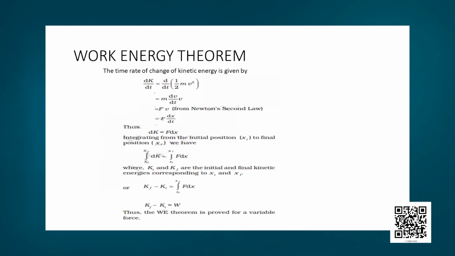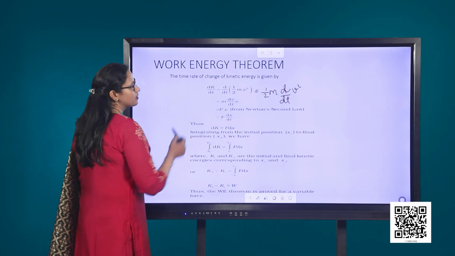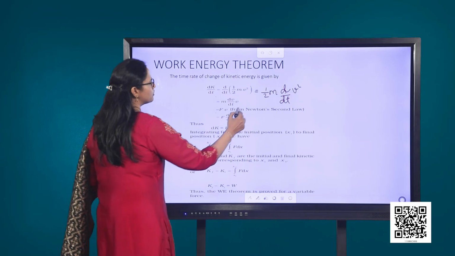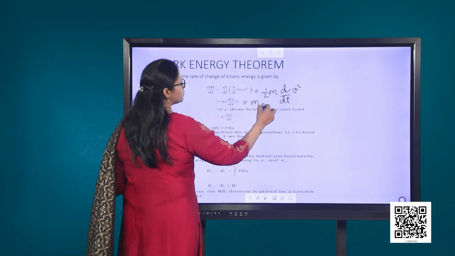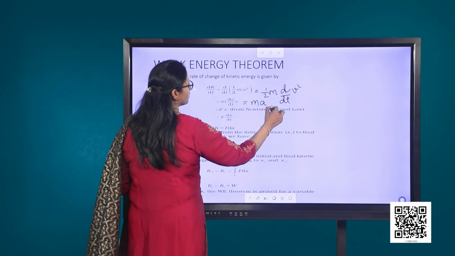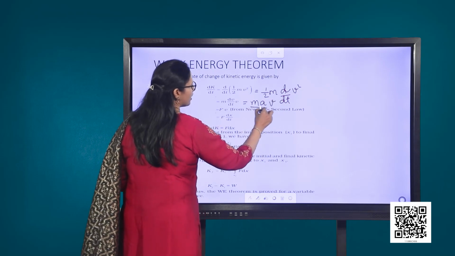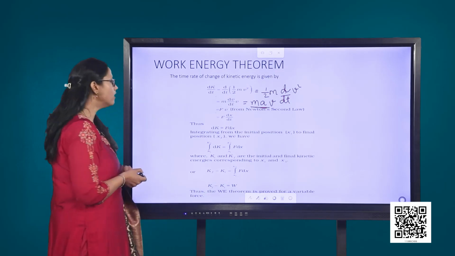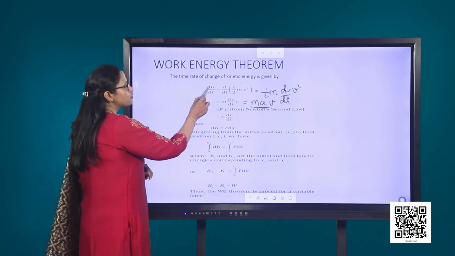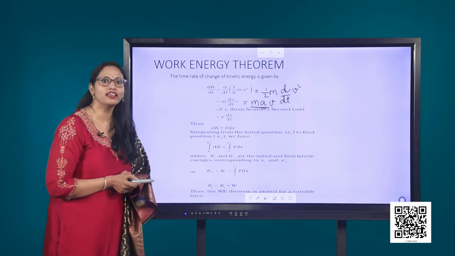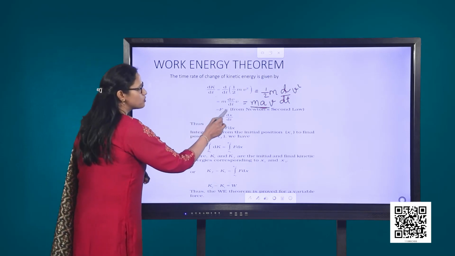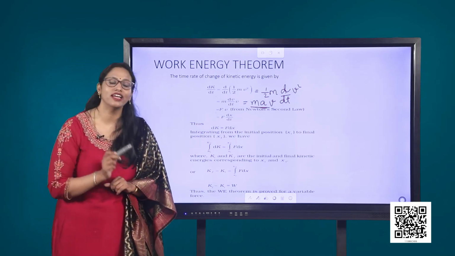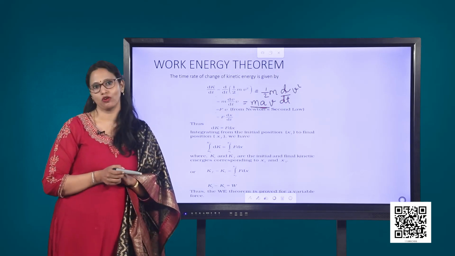The 2 will get cancelled. Now, dv/dt here can be represented as the acceleration of the body. So, this will be equal to m into a into v. ma can be written as the force acting on the object. Therefore, we can say that the time rate of change of kinetic energy is nothing but equal to force times velocity.